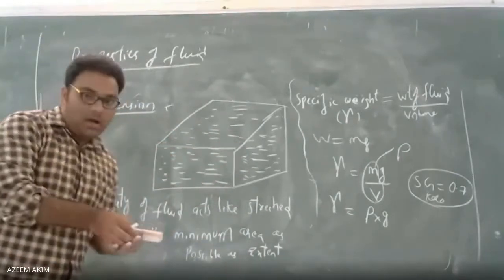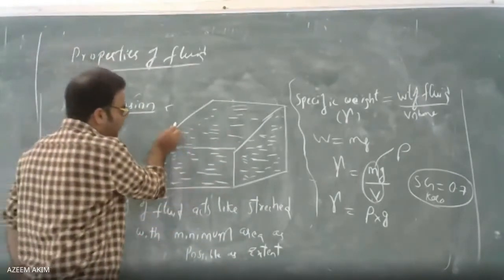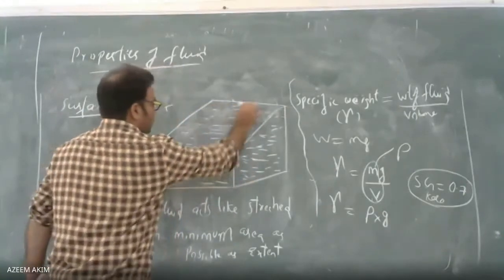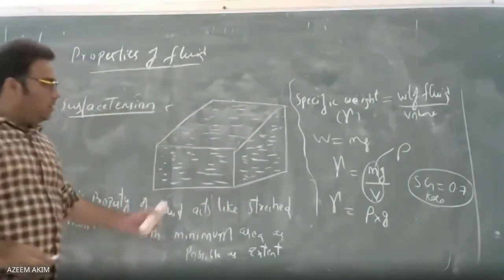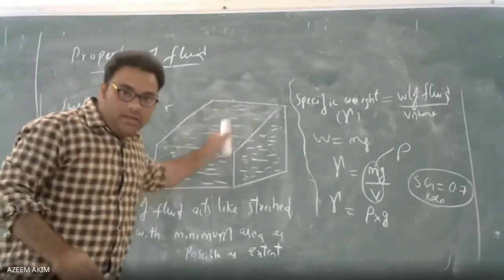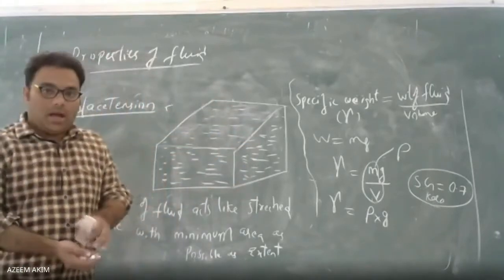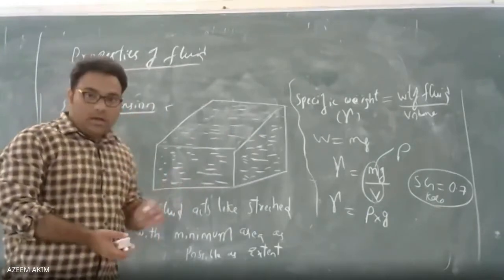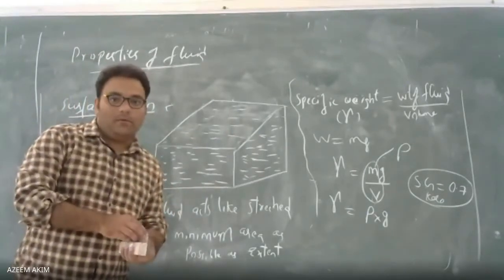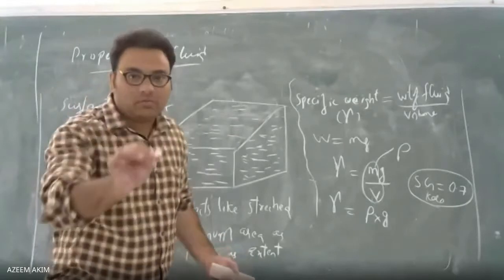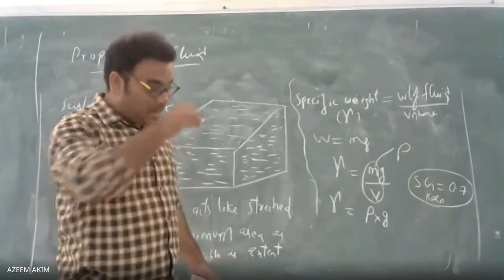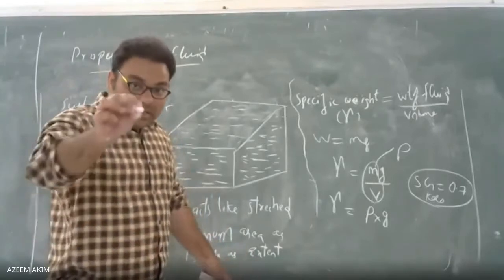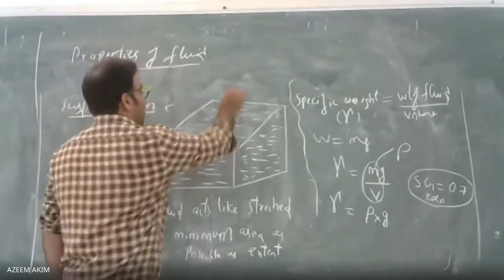I am taking the upper portion of the fluid, the surface of the fluid. On the surface of the fluid, I am taking a small string, a small thread. Generally the thread is used to stitch clothes. So I am taking that small thread like this.